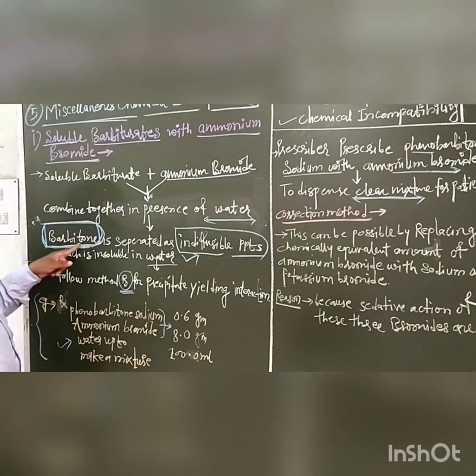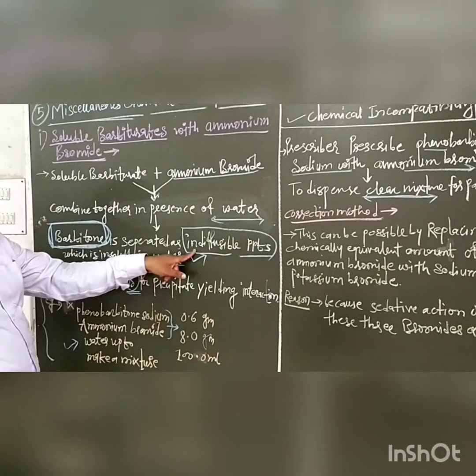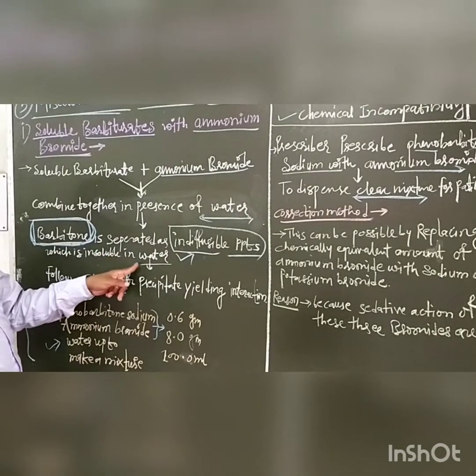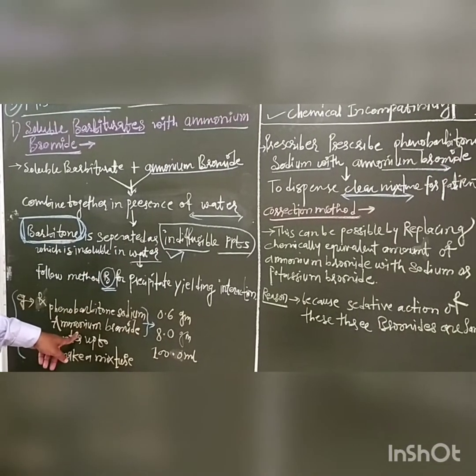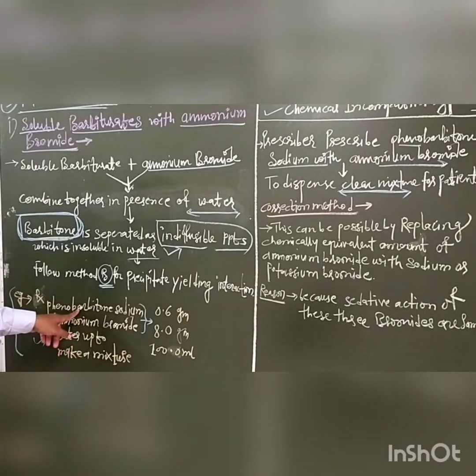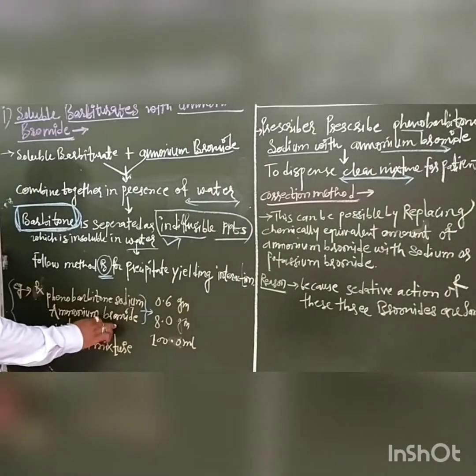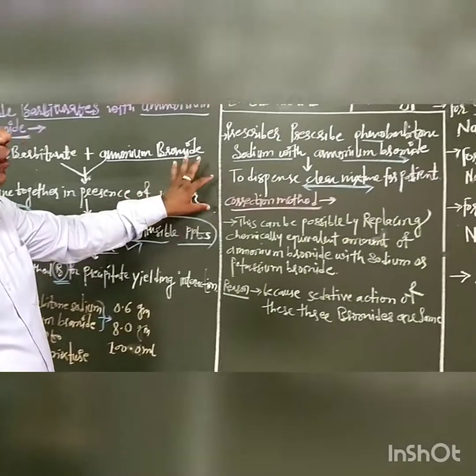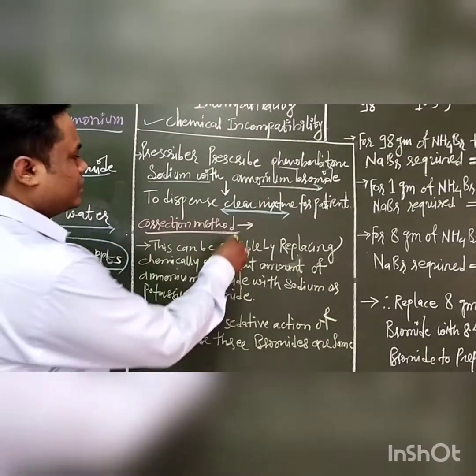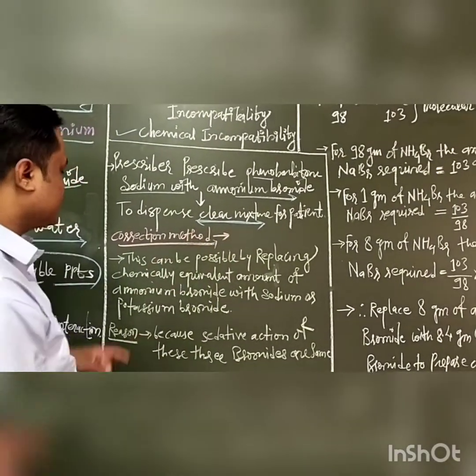There is a formation of barbitone as an indivisible precipitate which is insoluble in water. Therefore, a clear mixture is not formed. So what is the correction method? We have to correct it to form the clear mixture.